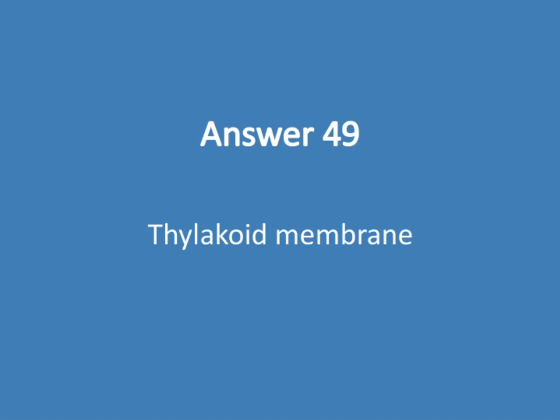Now let's take a closer look at the thylakoid membrane. This is a crucial structure within chloroplasts where the magic of photosynthesis really happens. The thylakoid membrane is a system of flattened sacs, or disc-like structures, that are stacked to form what's called grana. These membranes are embedded with important proteins and pigments, like chlorophyll, that are essential for capturing light energy.